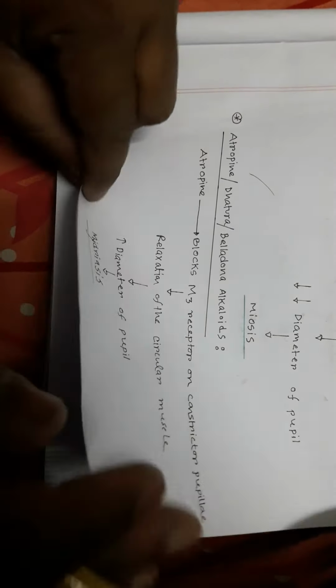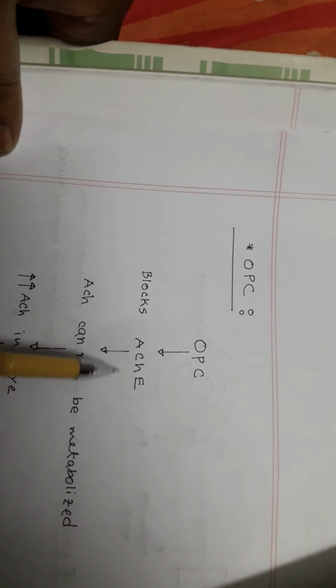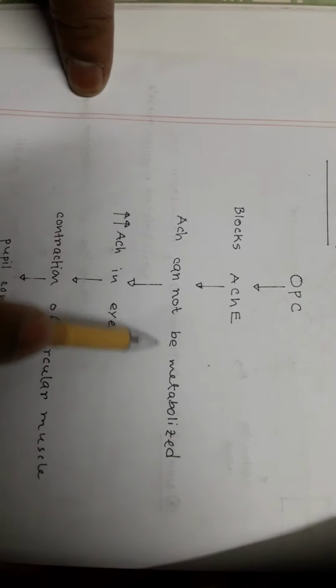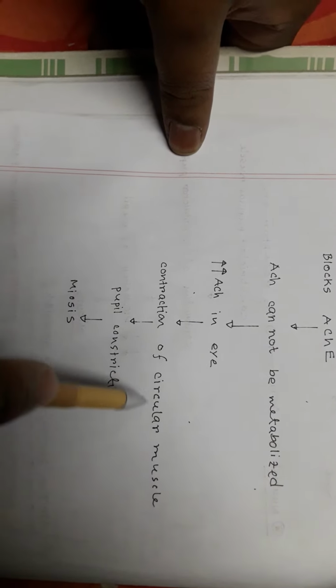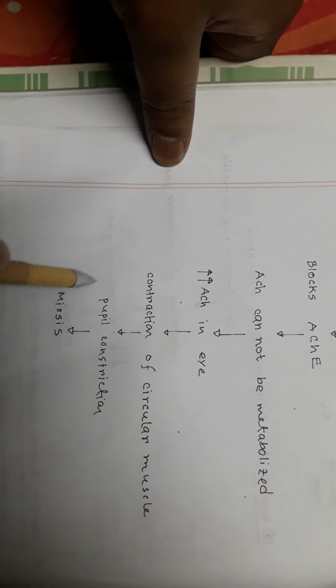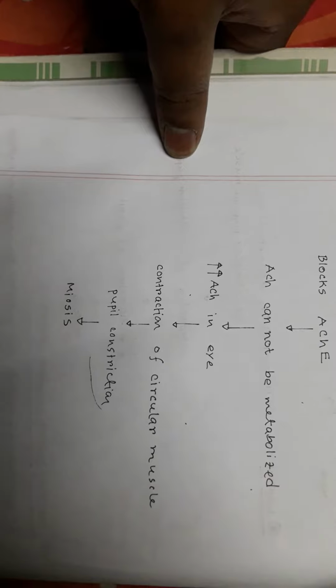And in OPC, what does OPC do? OPC blocks acetylcholine esterase. So acetylcholine cannot be metabolized in the eye. So acetylcholine concentration goes up, and acetylcholine leads to contraction of the constrictor pupillae or circular muscle of the eye. When the circular muscle of the eye contracts, this leads to pupillary constriction, and pupillary constriction is called miosis, you know.